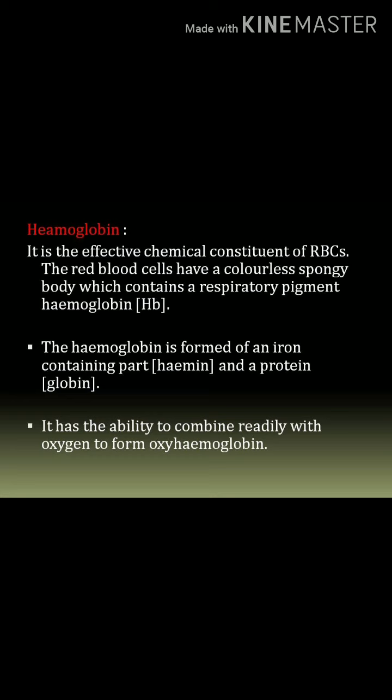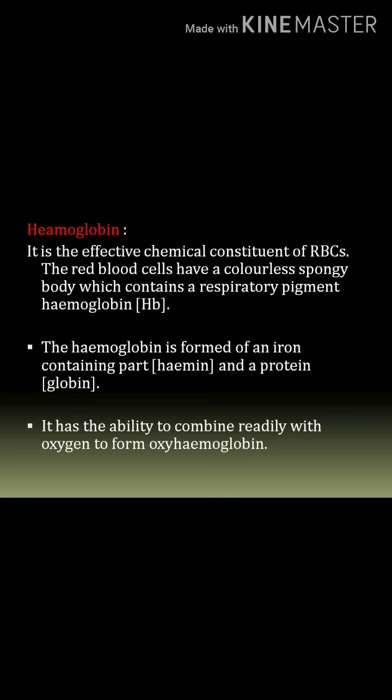Hemoglobin is called a respiratory pigment because it helps in carrying oxygen as well as carbon dioxide. It is present in the RBC, so that's why it gives the red color to the RBC. The hemoglobin is formed of an iron containing part, that is hemin, and a protein part, globin. Hemoglobin has two parts. The iron part is called hemin and the protein part is called globin.